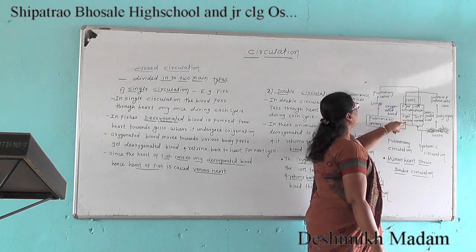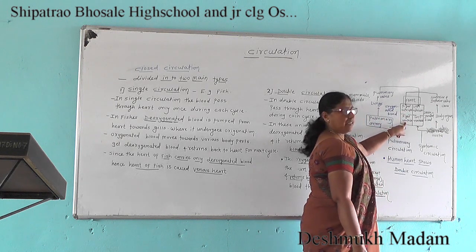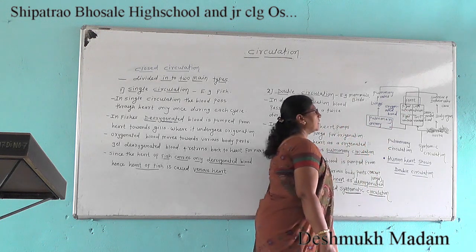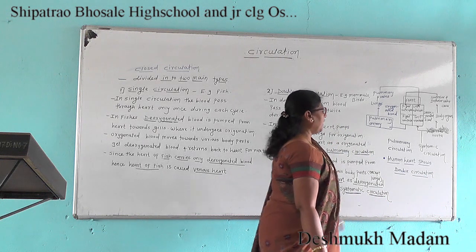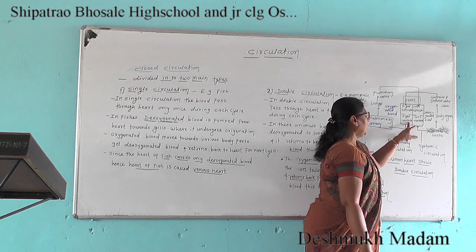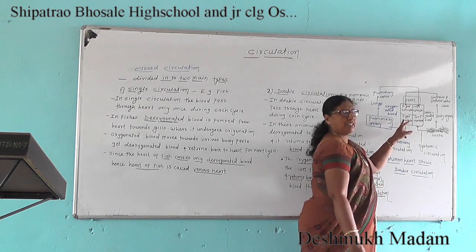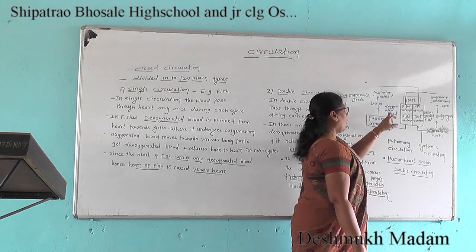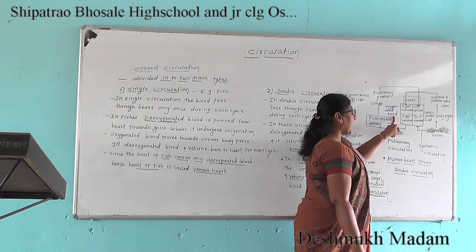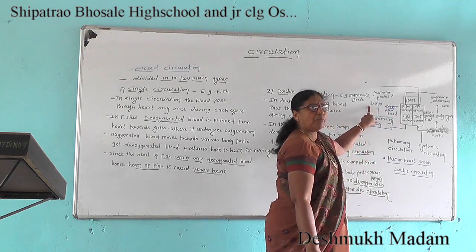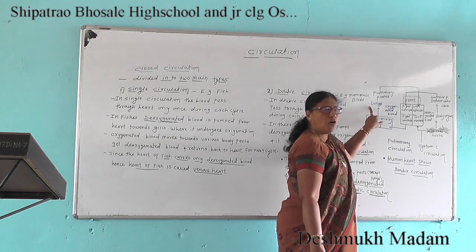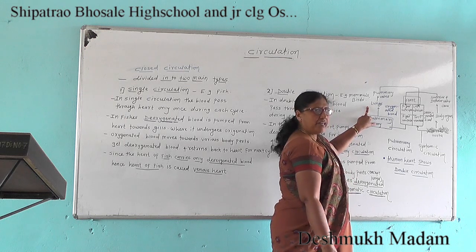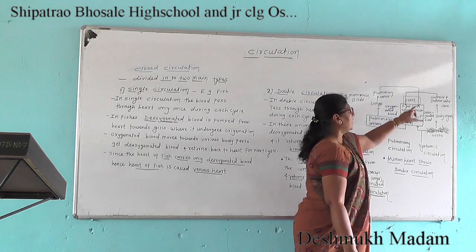The right atrium pushes the deoxygenated blood into the right ventricle, and from the right ventricle via the pulmonary artery the deoxygenated blood is carried towards the lungs for oxygenation of blood,